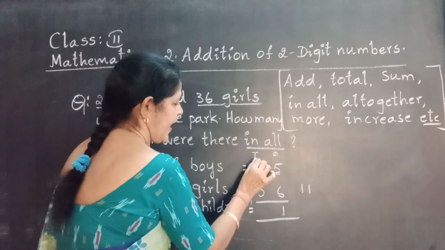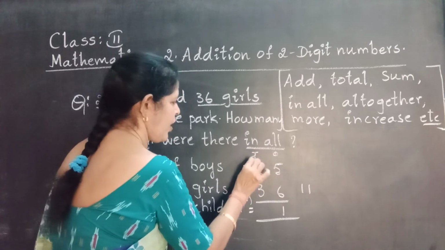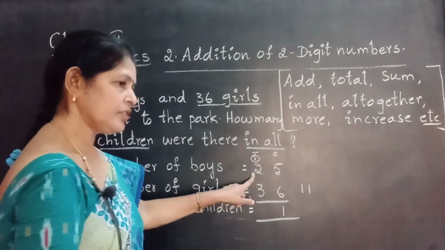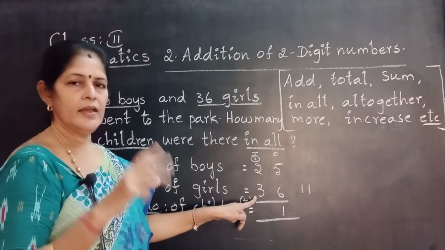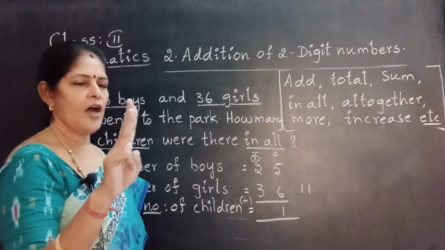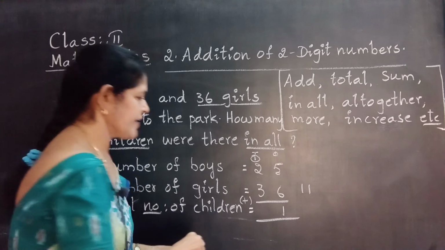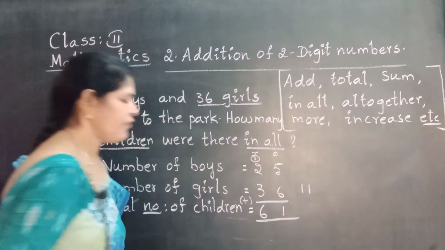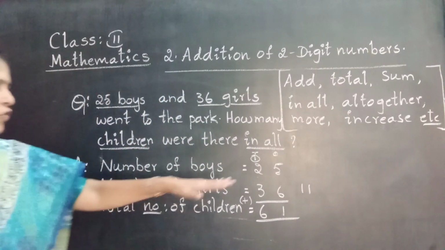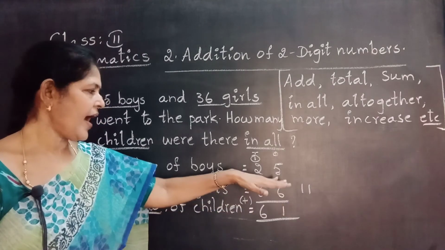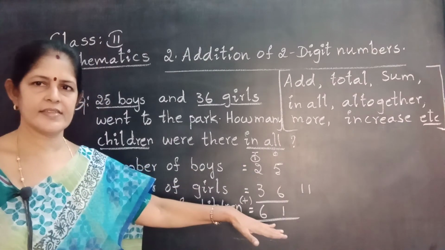Tens place number carries forward. That means write 2, 1 plus 2, 3. 3 in the mind. Take 3 fingers. 3 after 4, 5, 6. How many children went to the park? 61. We get 61 by addition of boys and girls.